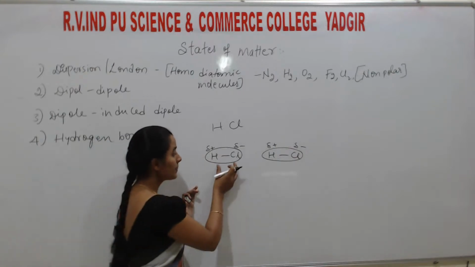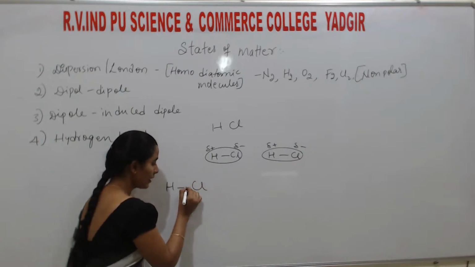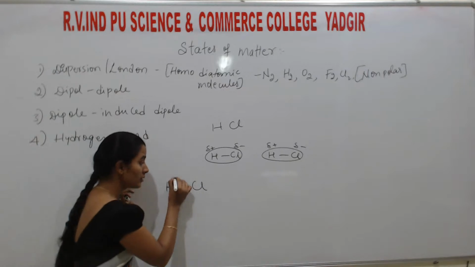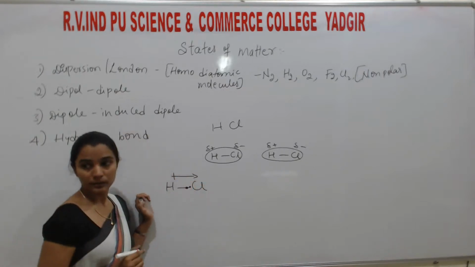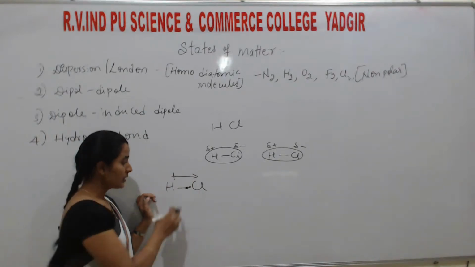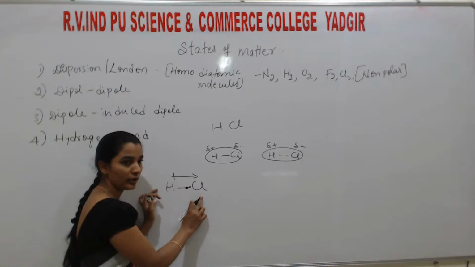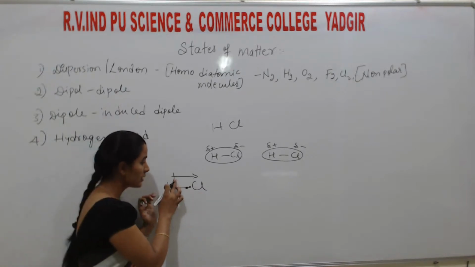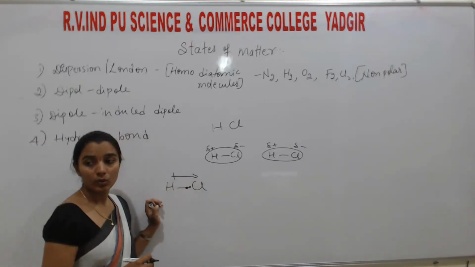So students, H is there, Cl is there. The electrons are moving towards this side. The electron density is shown by this direction. That means the electrons are moved from hydrogen towards chlorine. Understand? So this is the direction or symbol to represent dipole.